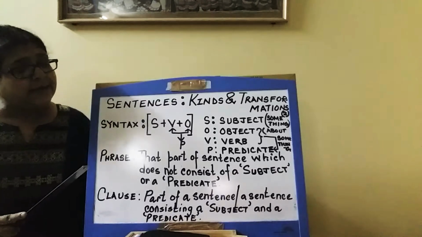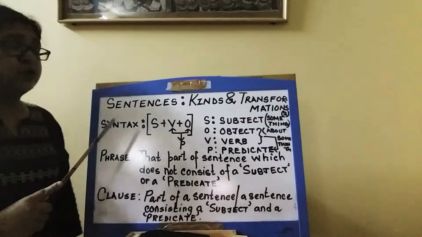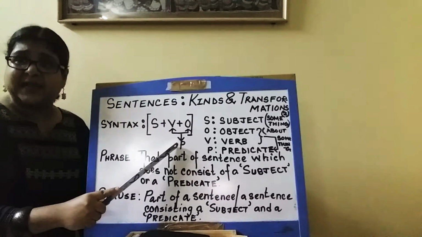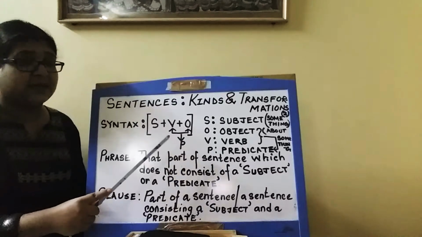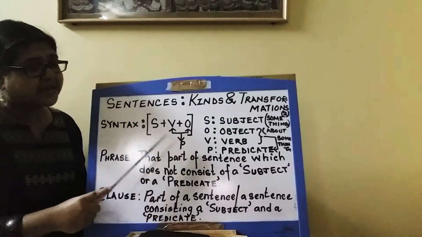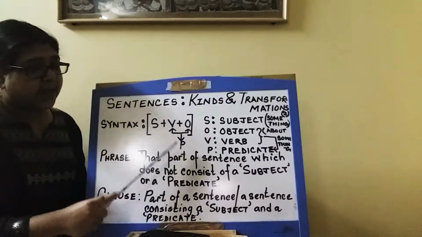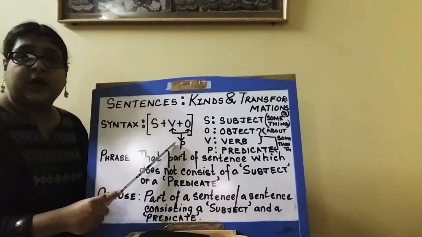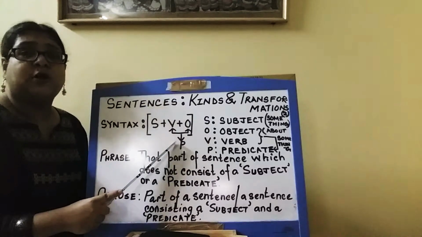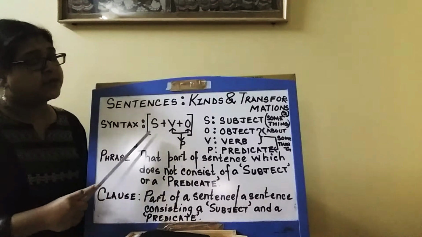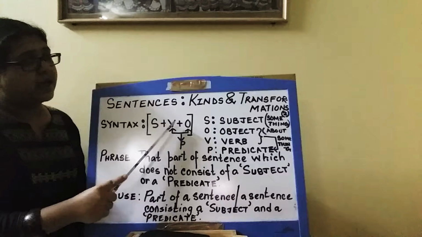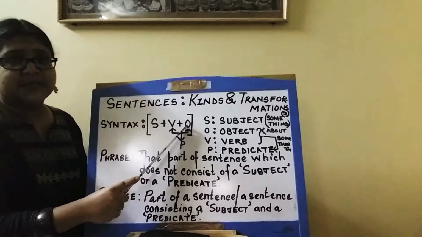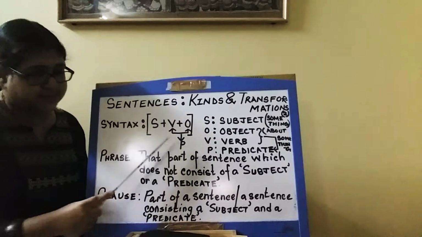Once again, I would like to tell you that the basic 2 components of an English sentence, or any sentence in any language, are subject and predicate. Verb and object are again 2 components of the element called predicate. So, subject plus verb plus object, where verb and object are parts of the predicate.